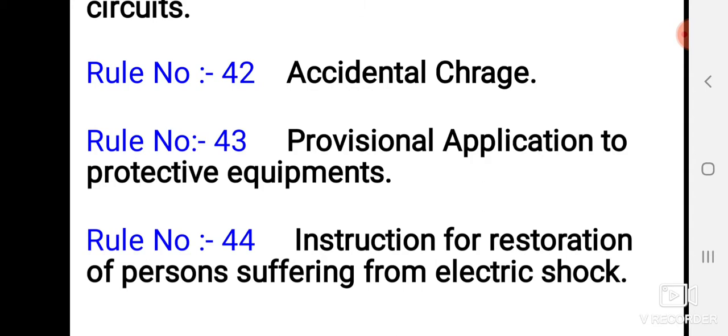In this rule, fire buckets filled with clean dry sand and ready for immediate use for extinguishing fires, in addition to fire extinguishers suitable for dealing with electric fires, shall be conspicuously marked and kept in all generating stations, enclosed substations, and switch stations in a convenient situation.